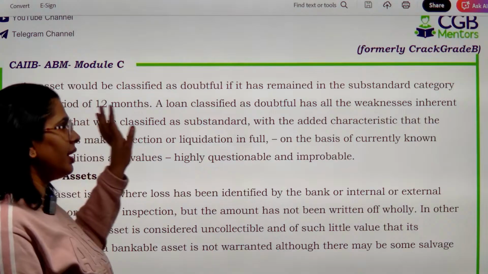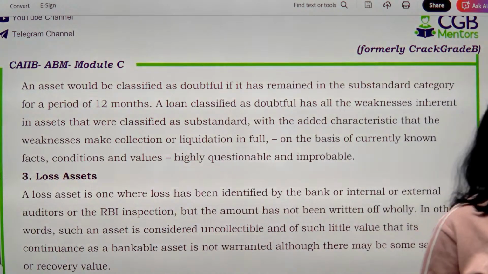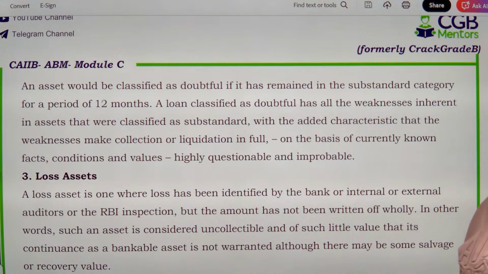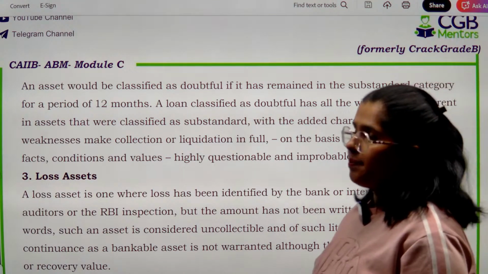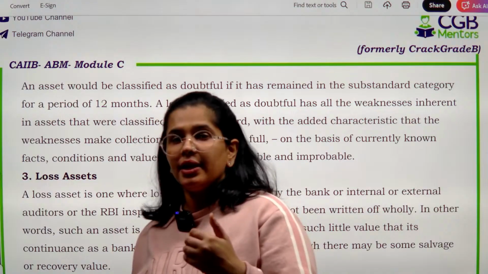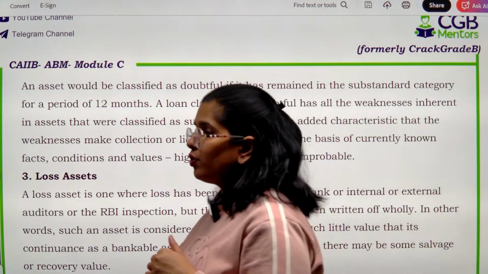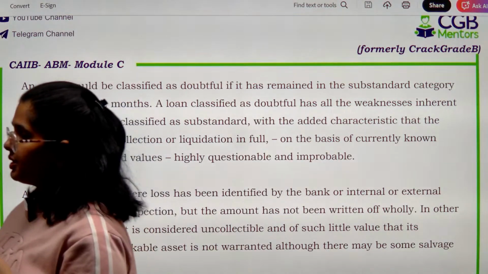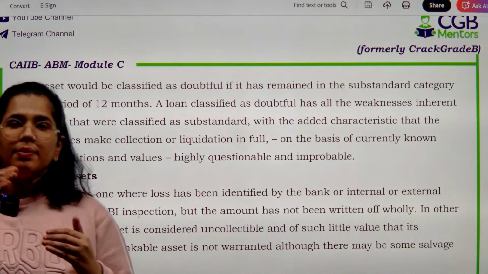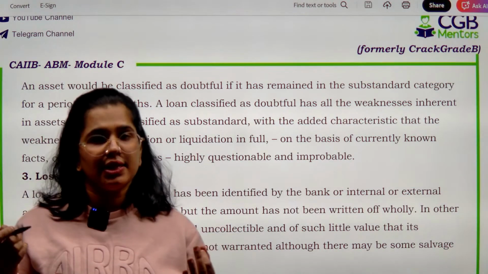So if you have already remained in the substandard category, ठीक है, अगर आप already substandard category में रह चुके हैं, in order to be declared as an NPA, first of all you will be declared as a special mention account, right? 90 days will go there. आपके 90 दिन तो वहाँ चले जाएंगे and then you will have to spend 12 months in the substandard category. So 3 months, 12 महीने, total 15 महीने हो गए और यहाँ पे तो केस है आपका 17 months का.